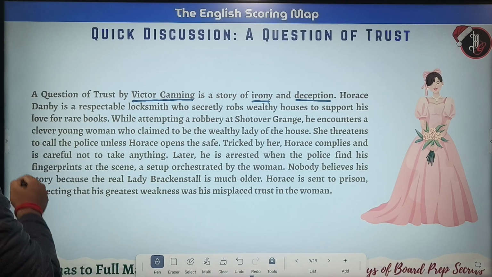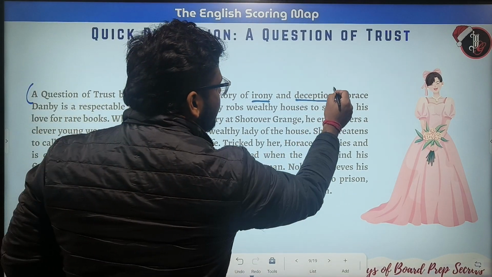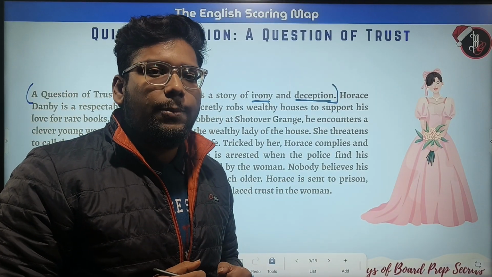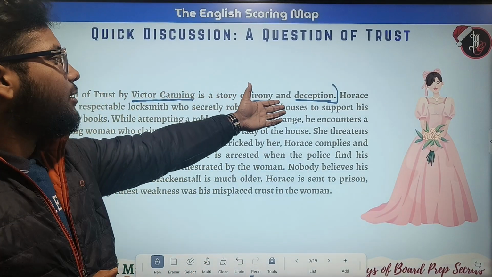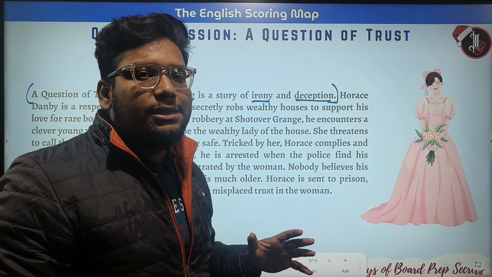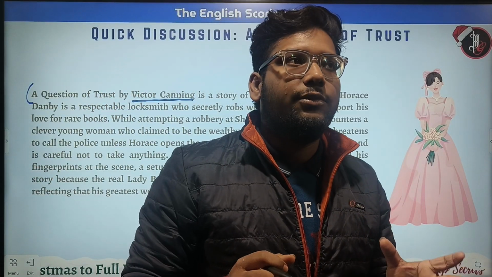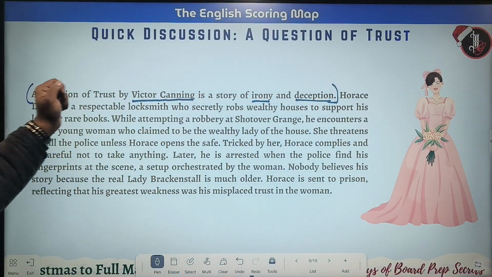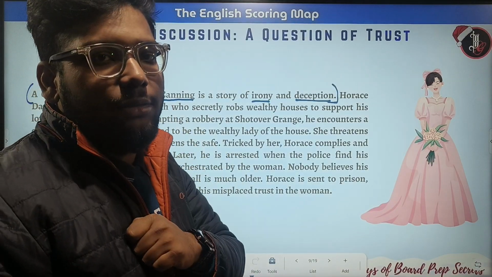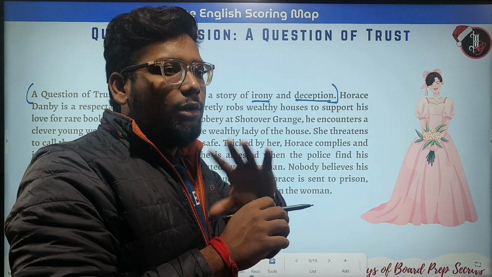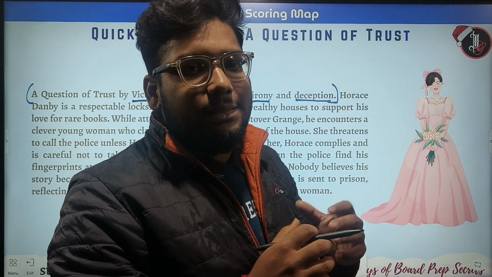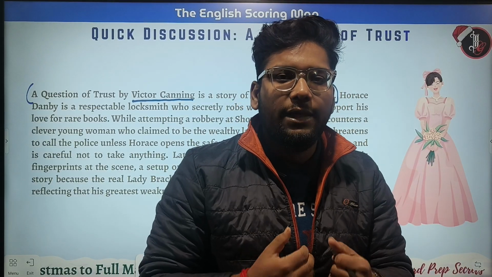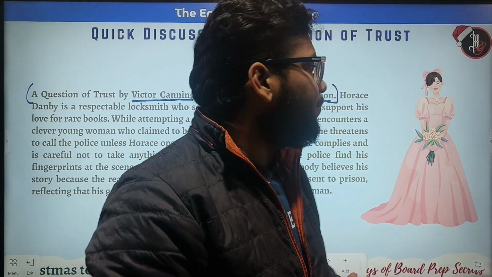Actually, this particular line is a very beautiful and very good introductory line. We can use this line in any of the questions that can appear in your exam. We can just start by writing this line: A Question of Trust by Victor Canning is a story of irony and deception. And deception is the moral of the story: how a smarter person than you can deceive you in any situation. Okay, let's start.